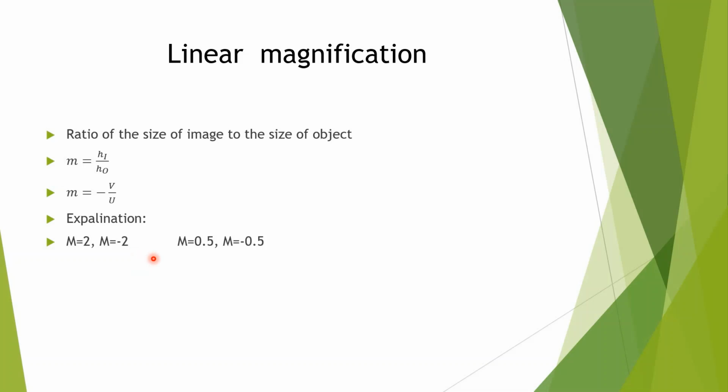So linear magnification is the ratio of size of image to the size of object. m equal to hi upon ho. Another form, m equal to minus v upon u, that is distance of image and distance of object.